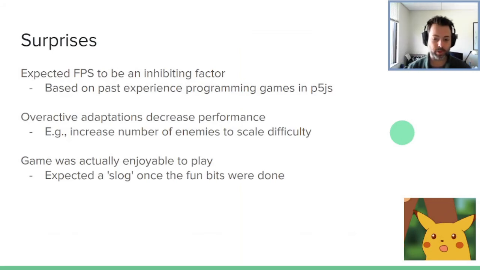Now, some surprising findings that we had: I really expected frame rate to be a limiting factor. Prior games I've developed with p5.js have always suffered from graphics performance issues, and in this one, with very basic collisions enabled and not a whole lot of optimizations, it actually didn't impact the system whatsoever, which to me was surprising. Other things that we found: if you become overactive with adaptations, that does cause performance to drop, which basically means, hey, you have room for extra enemies, start spawning in new ones. Well, that causes frame rate to dip because there are now that many more collisions to check, that many more particles to track over time.